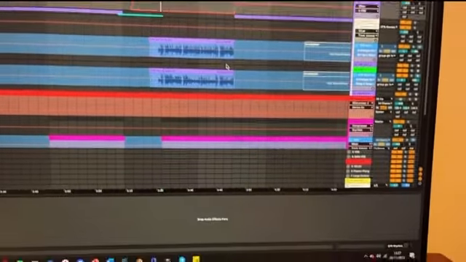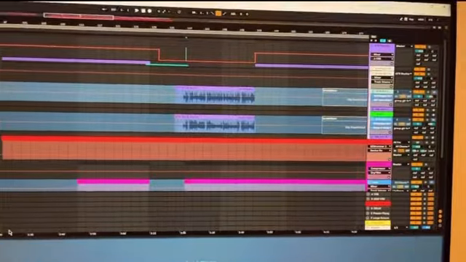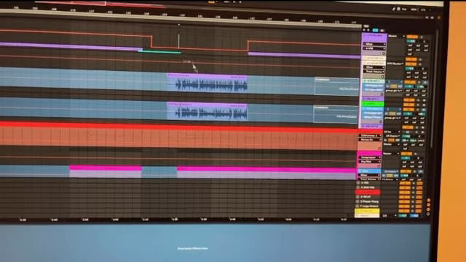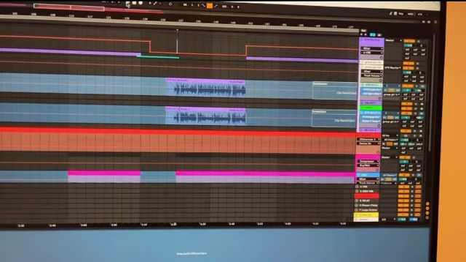Then the chorus hits, where we have some heavy guitars, again using Archetype Gojira by Neural DSP. That sounds like this.